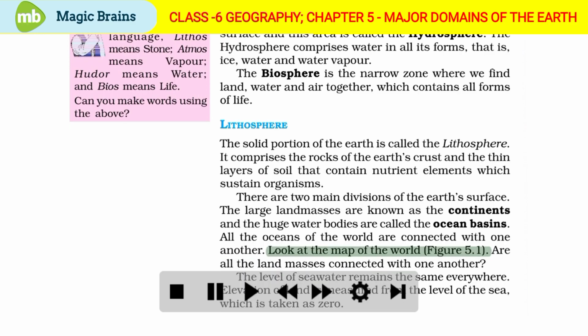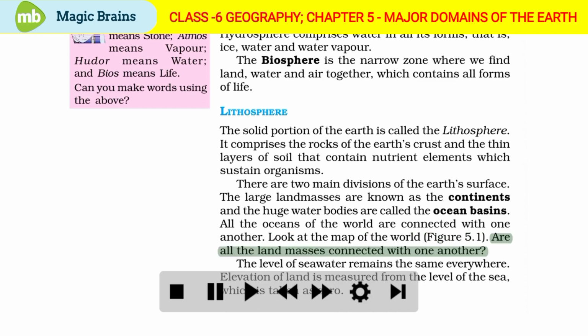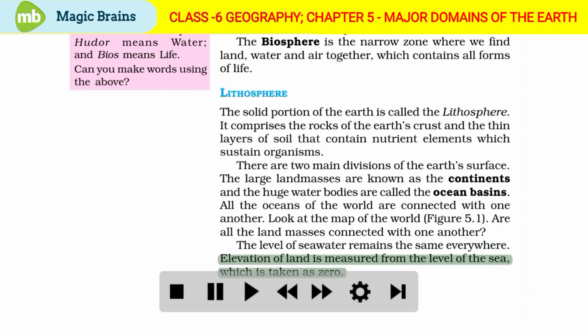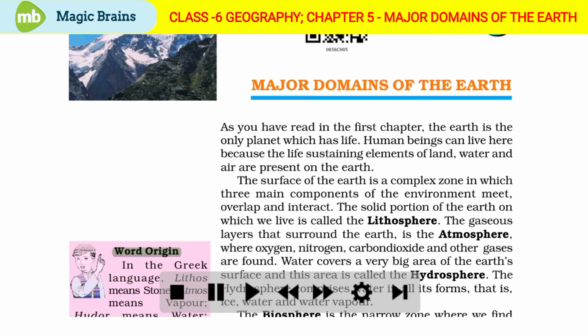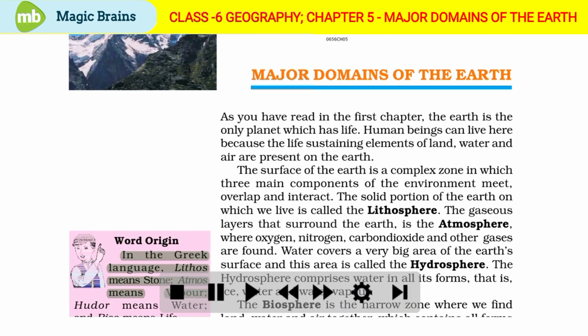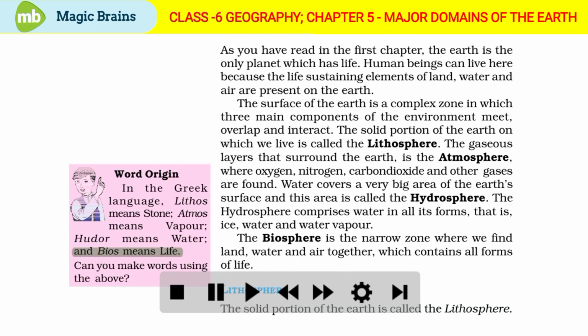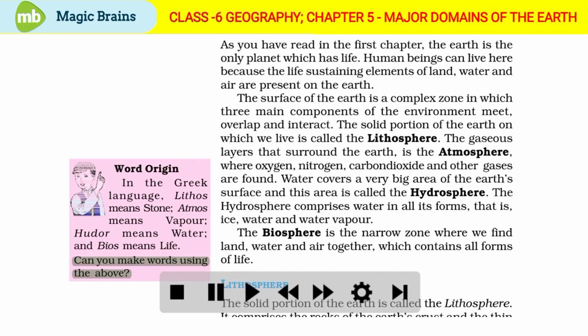Look at the map of the world in figure 5.1. Are all the land masses connected with one another? The level of seawater remains the same everywhere. Elevation of land is measured from the level of the sea, which is taken as 0. Word origin. In the Greek language, lithos means stone, atmos means vapor, hudor means water, and bios means life. Can you make words using the above?